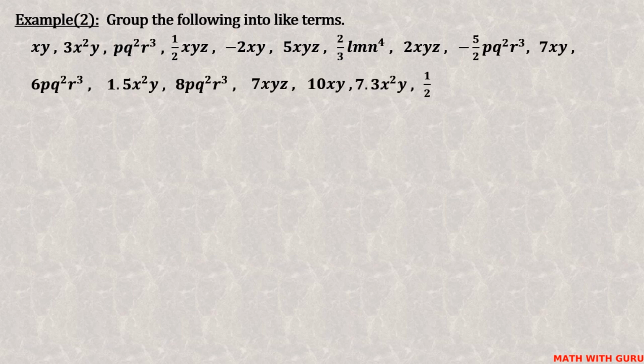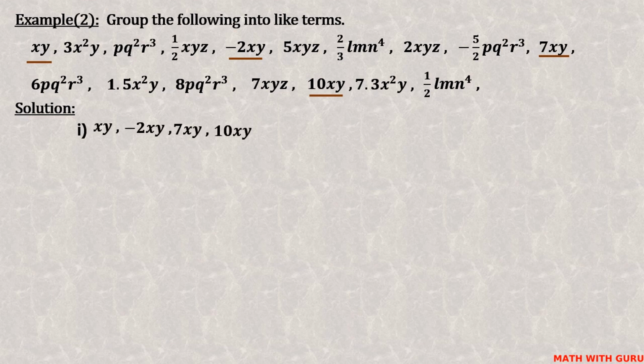These are the terms I am writing down quickly. Now, for xy, which are the like terms? Which terms have xy? Here is one term, minus 2xy, then 7xy, 10xy. This is the first group.